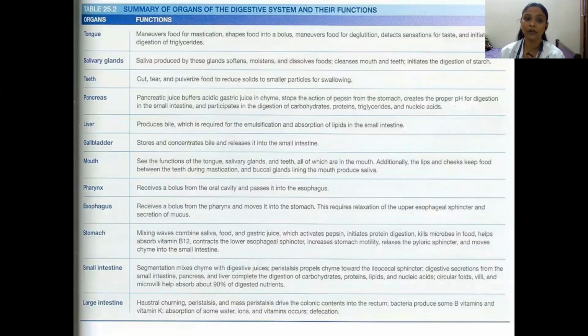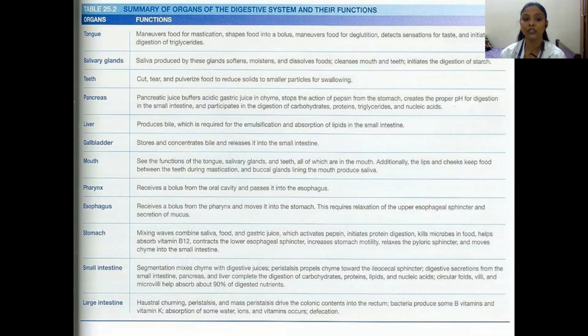So we can see the summary of the organs in the digestive system. The organ, that is the tongue: what is the main function? It maneuvers food for mastication, shapes the food into a bolus, maneuvers food for deglutition, detects the sensation of taste, and helps in digestion. Salivary glands: saliva produced by the three glands softens, moistens and dissolves the food, cleanses the mouth and teeth, and initiates the digestion of starch. And then teeth: they cut, tear, and pierce the food to reduce solids into smaller particles for swallowing.